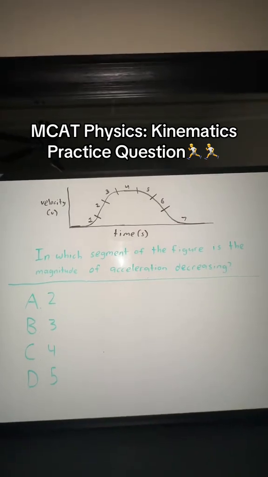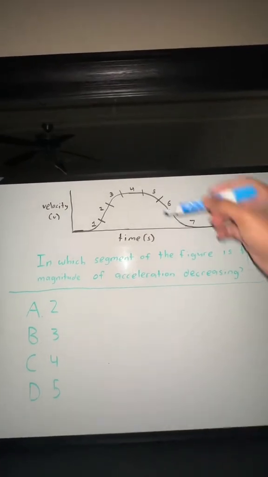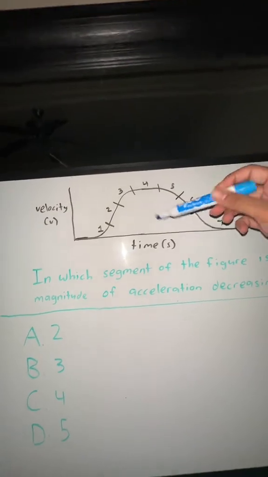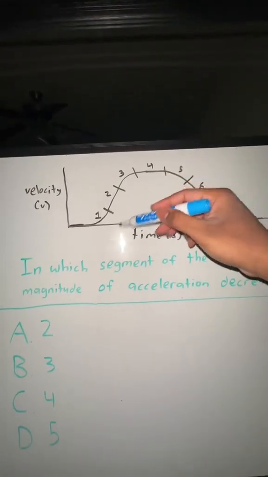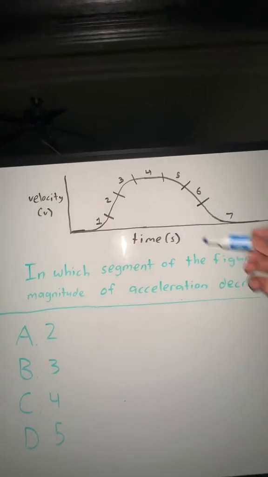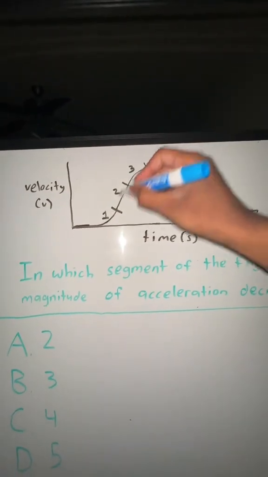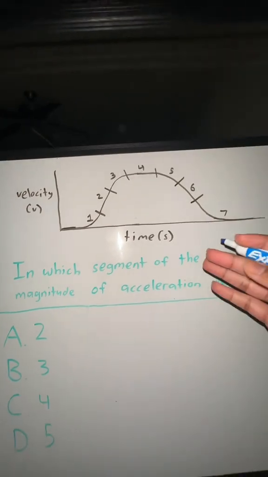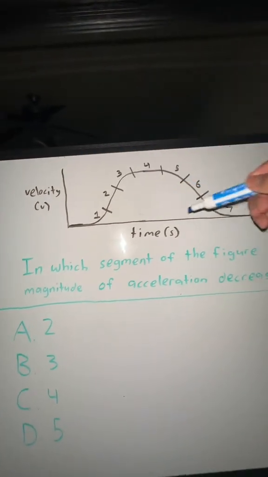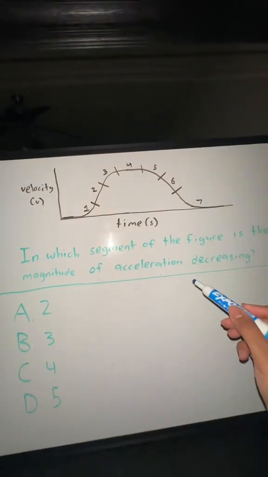In which segment of the figure is the magnitude of acceleration decreasing? This is a velocity over time graph. Something that you guys should know is that the area under the curve at different points, the integral, will give you the change in position. But the derivative, the slopes at different points, will give you the acceleration when we're dealing with a velocity over time graph. We're being asked about magnitude of acceleration decreasing.